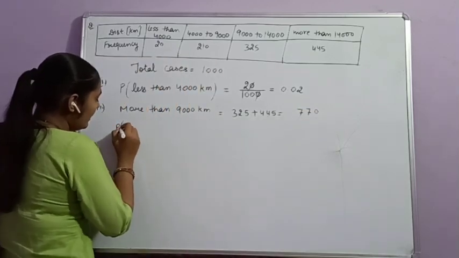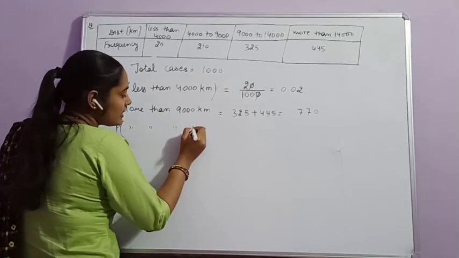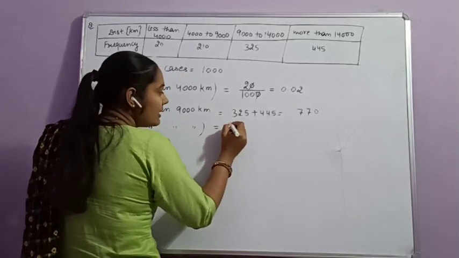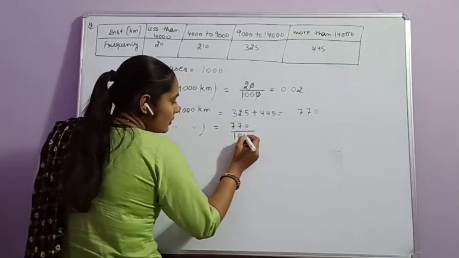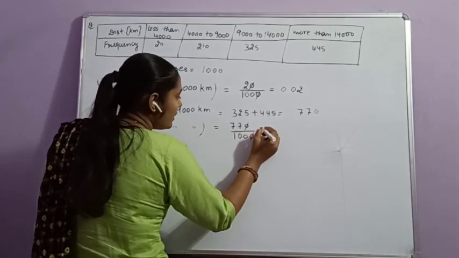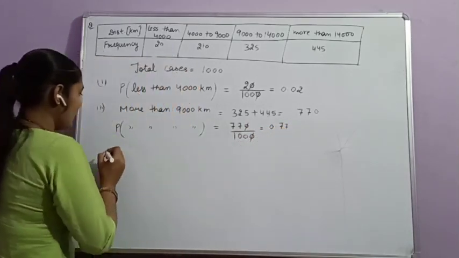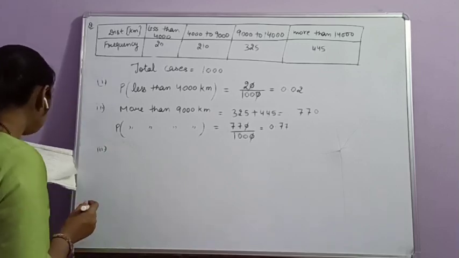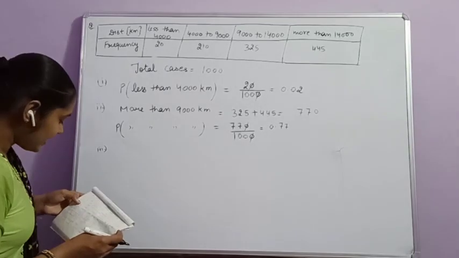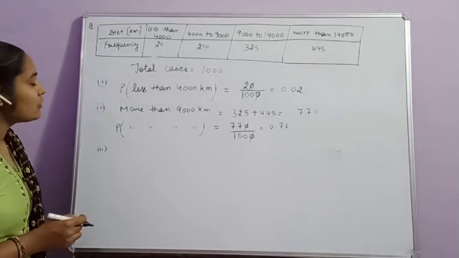Then the probability for more than 9,000 km distance will be 770 divided by 1000. The zero cancels out, so the probability is 0.77. Clear?